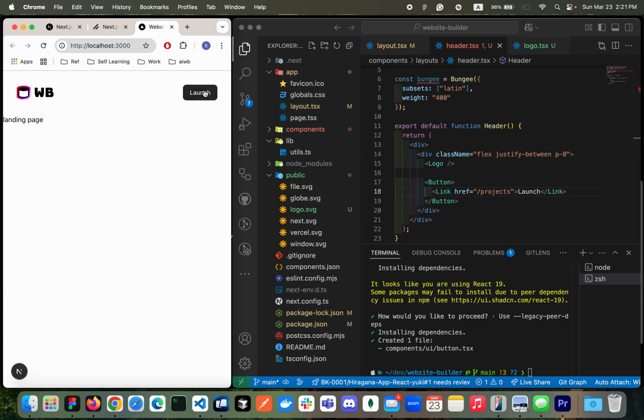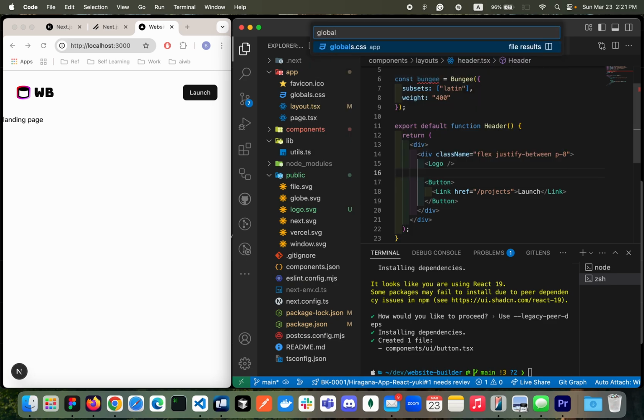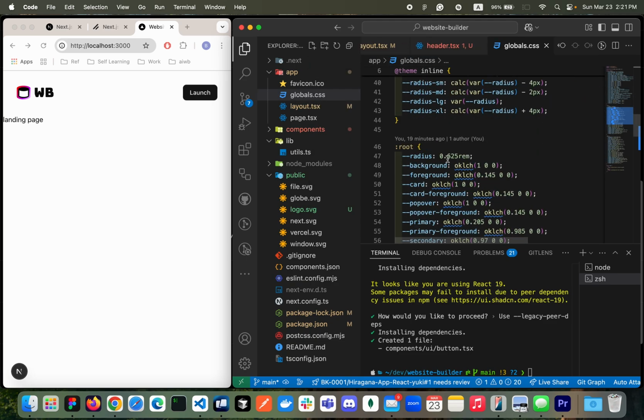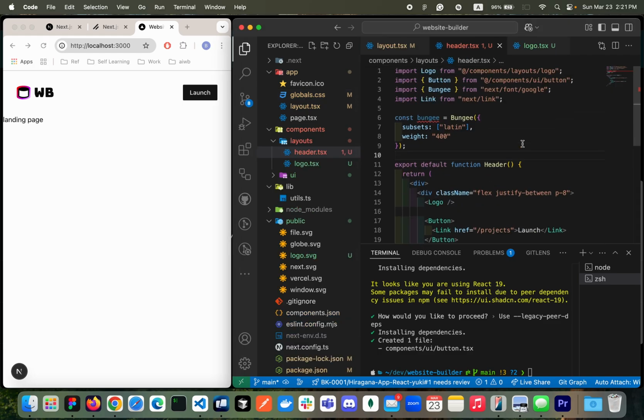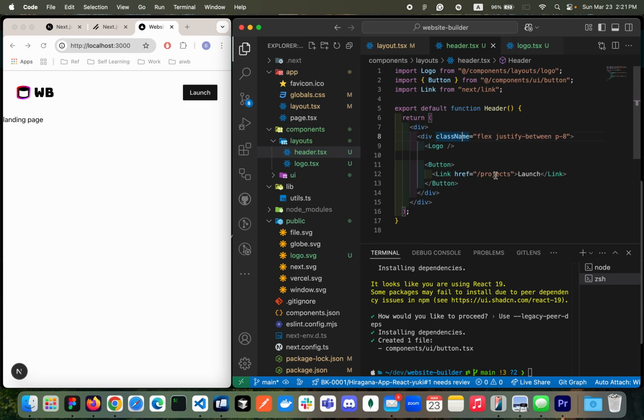Awesome. Somewhat, I really don't like this radius. I want it to look more square this time, okay? So let's go to the global CSS and change the default radius to maybe quarter rem. Yeah, I think this one is looking a little bit better in my opinion. So which is good. And then here, bungee is not necessary. Let's delete that. Awesome. Yeah, looking pretty good so far.